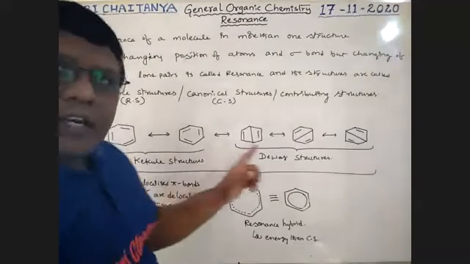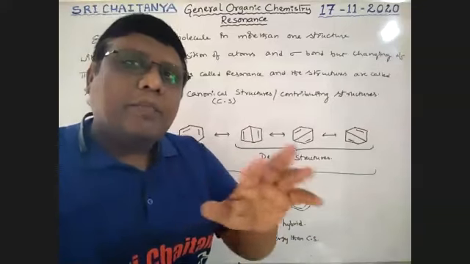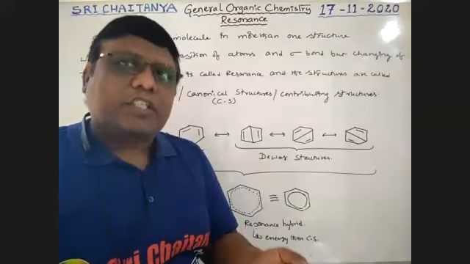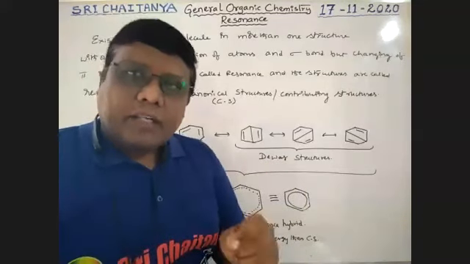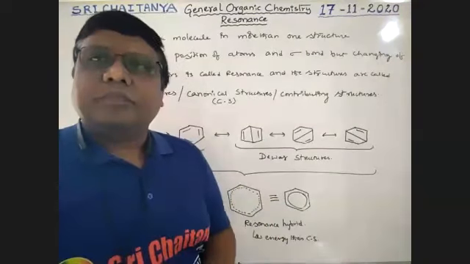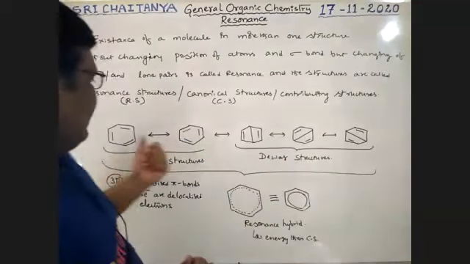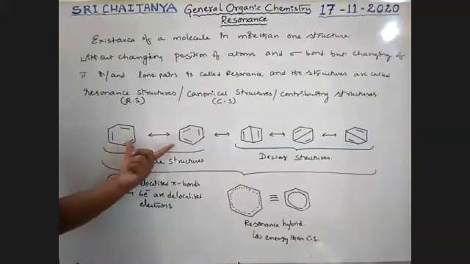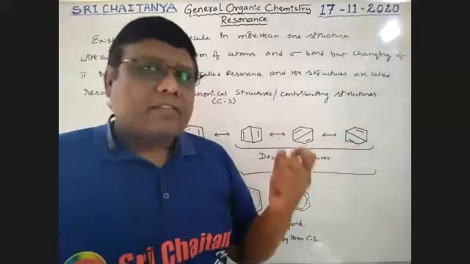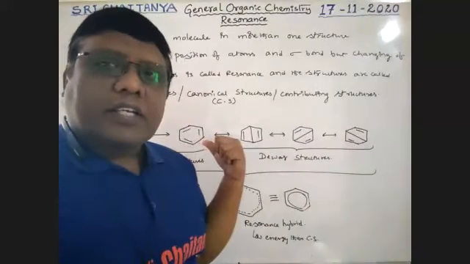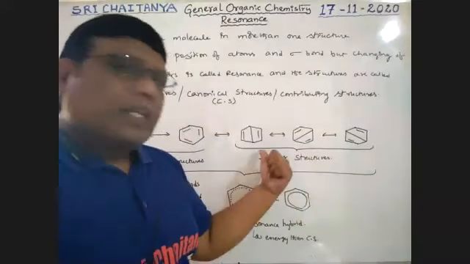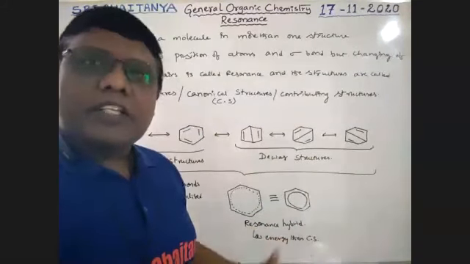Okay. All these canonical structures may not have the same energy. If the resonance structures are identical, they have the same energy, but if they are not identical, the energy is not the same. See here, these two structures are identical and have the same energy. These three structures are identical and have the same energy. But all these five structures do not have the same energy, but more than that of the hybrid.